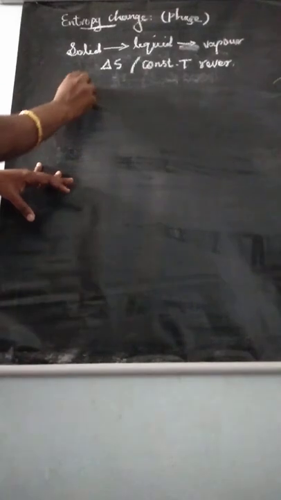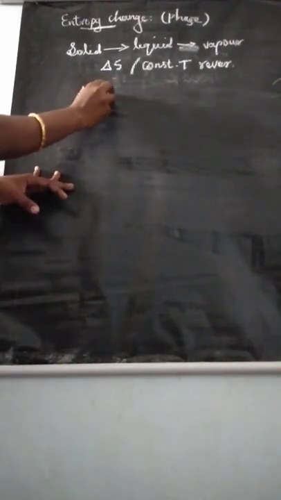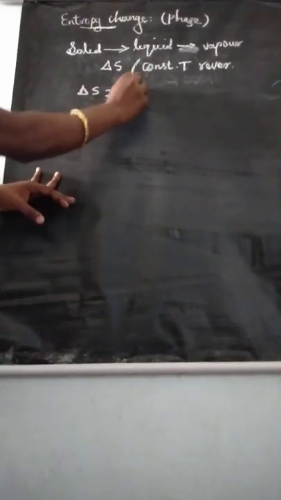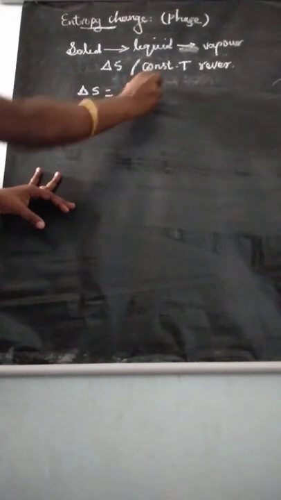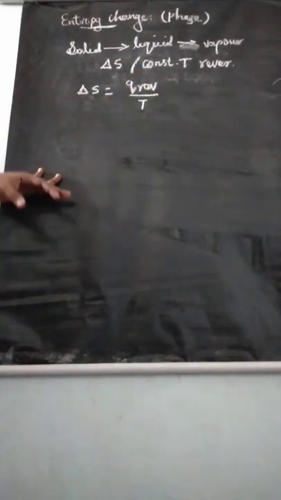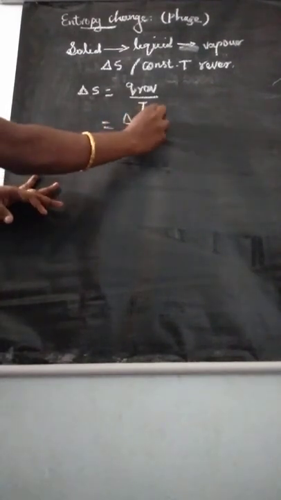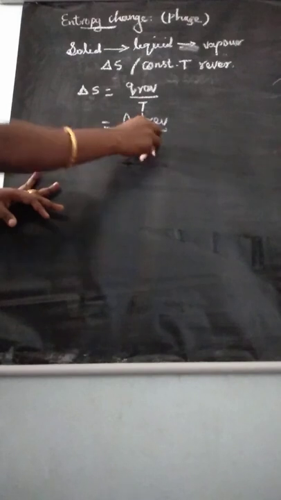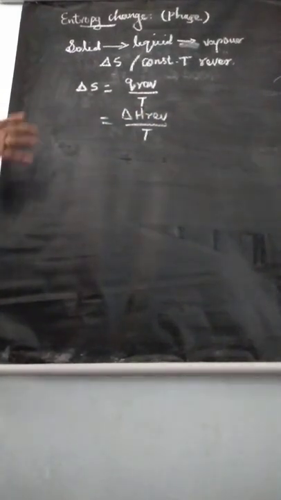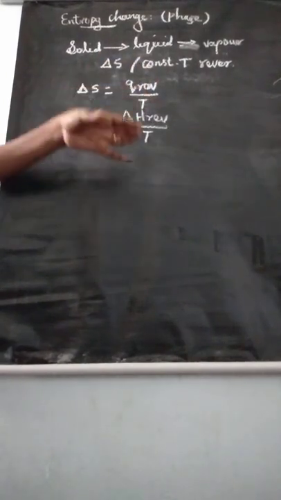So from this we can tell the formula: entropy change delta S is equal to Q reversible divided by T, or delta H reversible divided by T. This is the entropy change formula.